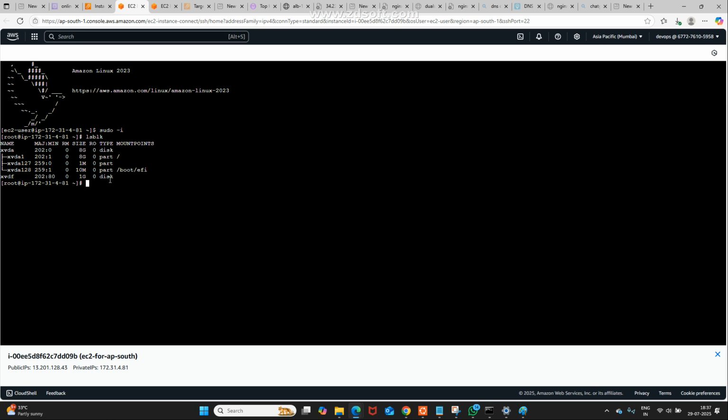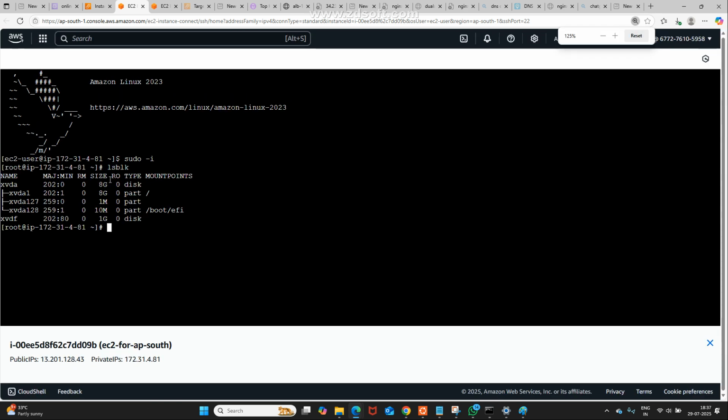Shall I go for mount? Yes, I need to mount it. How can I mount? Just go for mount, slash dev slash xvdf. What is the folder name? Slash devops. Check it. Now what happened? Mount point does not exist.